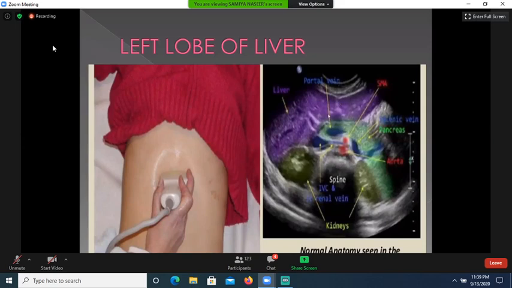Pancreas appears as a comma shape. And this one is the aorta. The spine is not visualized because of posterior acoustic shadowing, because dense organs like bone give posterior acoustic shadowing and cannot be visualized on ultrasound.